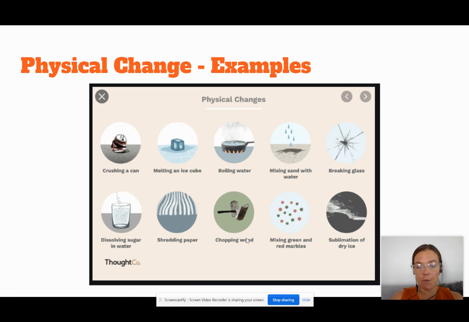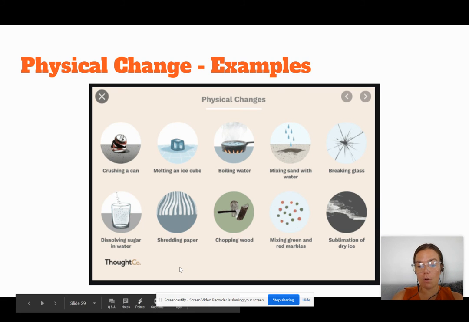So some common examples that you might have come up with or that you may have noticed before are crushing a can, melting anything, particularly an ice cube, boiling water, mixing sand and water, breaking something like breaking glass, dissolving sugar or salt into water. So anytime you dissolve anything, making Kool-Aid, tough to break it to you, it's a physical change.